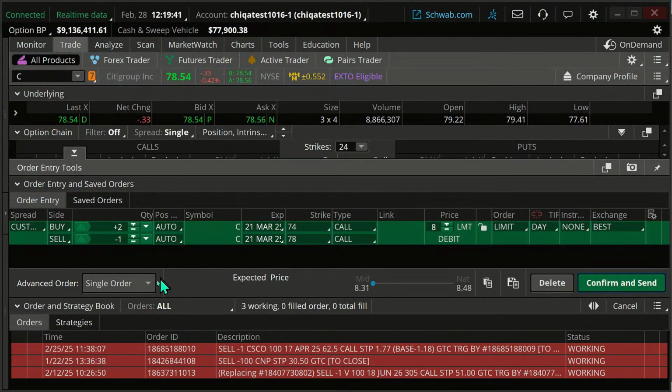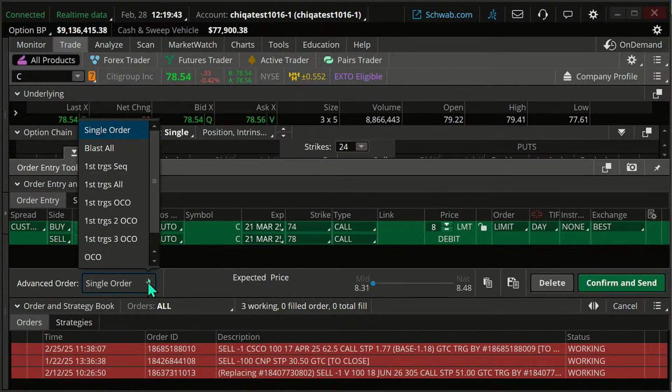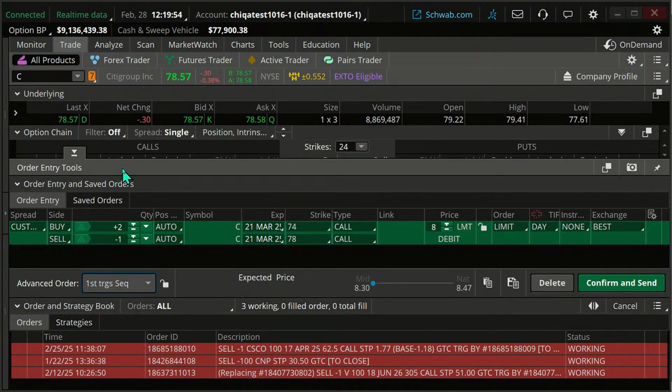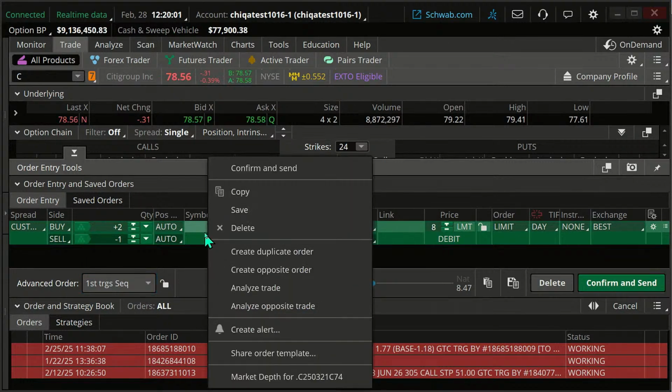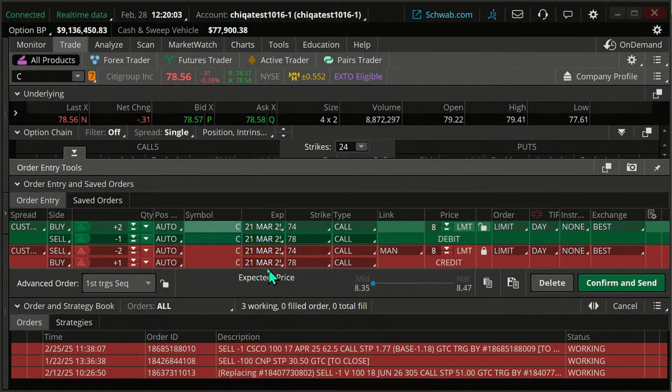and hopefully this works out well for us. We'll see. Let me click on this first triggers sequence, and I'm going to put on an exit order here. I'm going to right click on this and create an opposite order to get out.